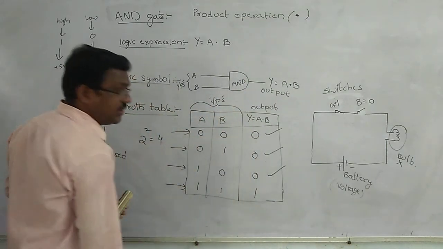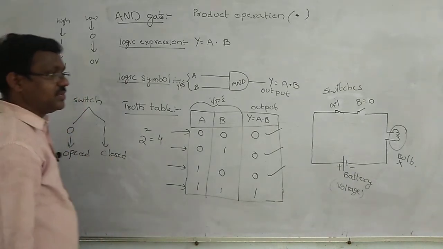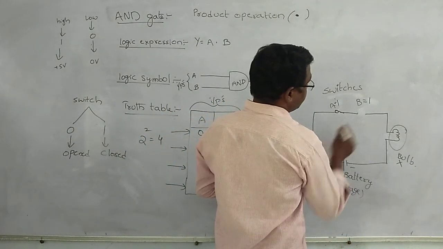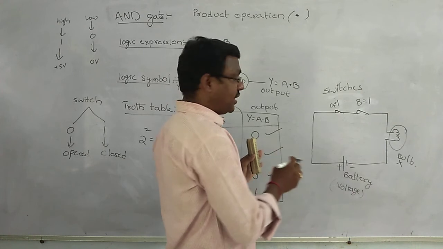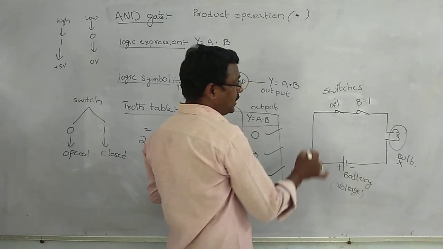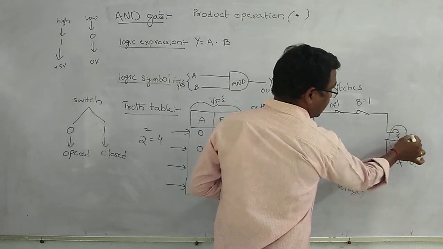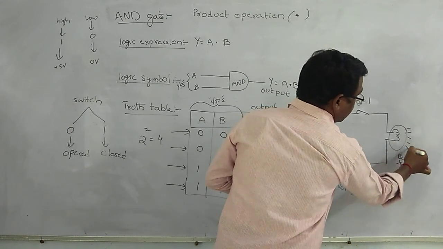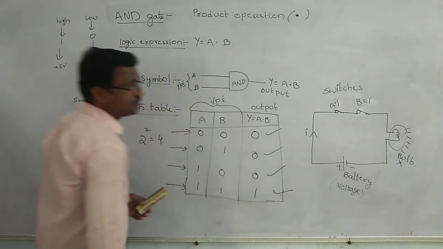And fourth case, A is equal to 1 and B is equal to 1. Switch A acts as a closed switch and switch B also acts as a closed switch. Both switches act as closed switches. In this condition only, we apply the voltage and the current flows in the circuit. The current flows through the switches and reaches the bulb. At that time, the bulb is in on state, the bulb will glow. It can be represented by 1.